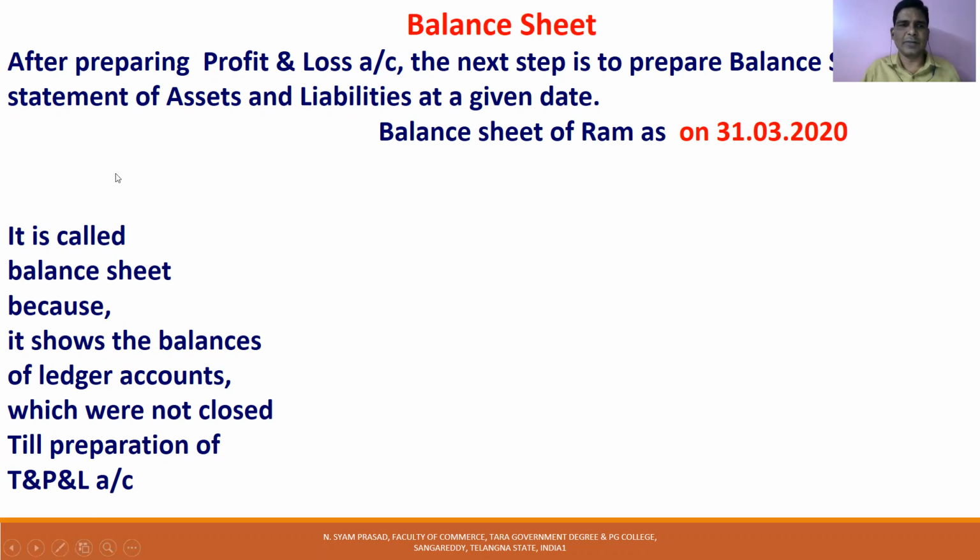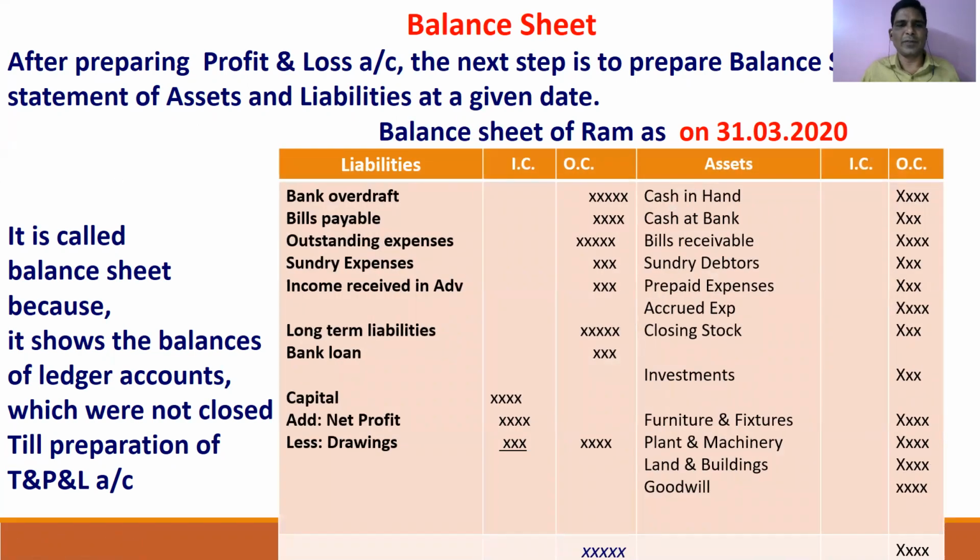Now you see the format of the balance sheet. It is in front of you. So liabilities, what are the liabilities? Bank overdraft. Bank overdraft means the amount of balance which we withdrew from the bank in excess of our balance. For example, we have 1,000 in our bank account, but because our business has very good relations with the bank, we may withdraw 10,000. We have 1,000 in our bank account, but we withdraw 10,000 from the bank. That means 9,000 is the overdrawn amount.